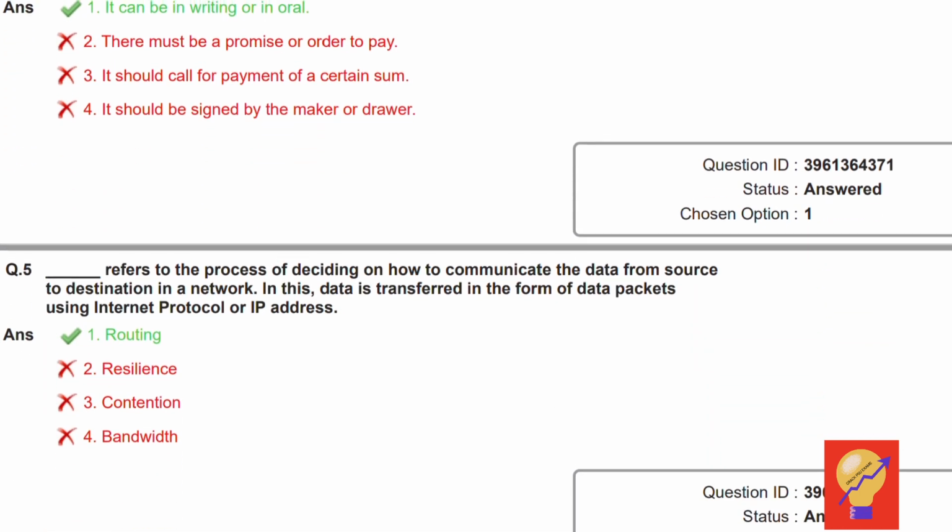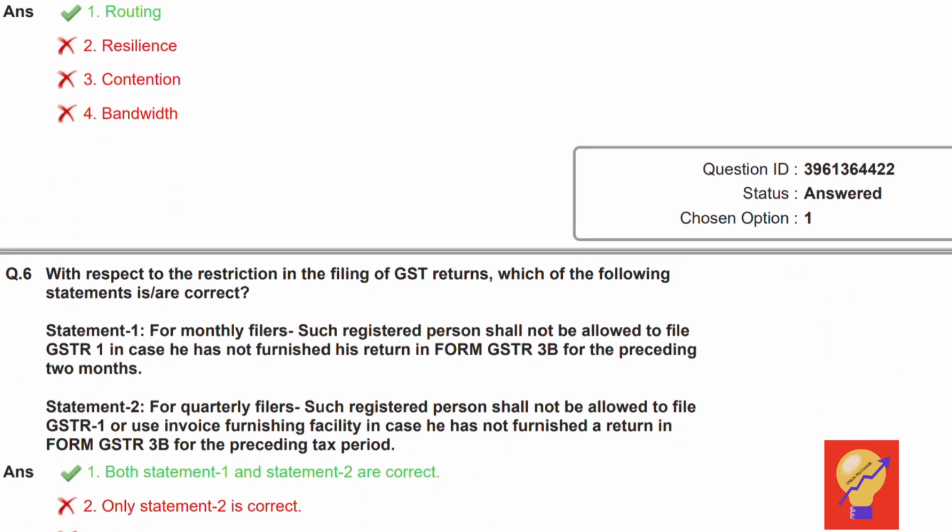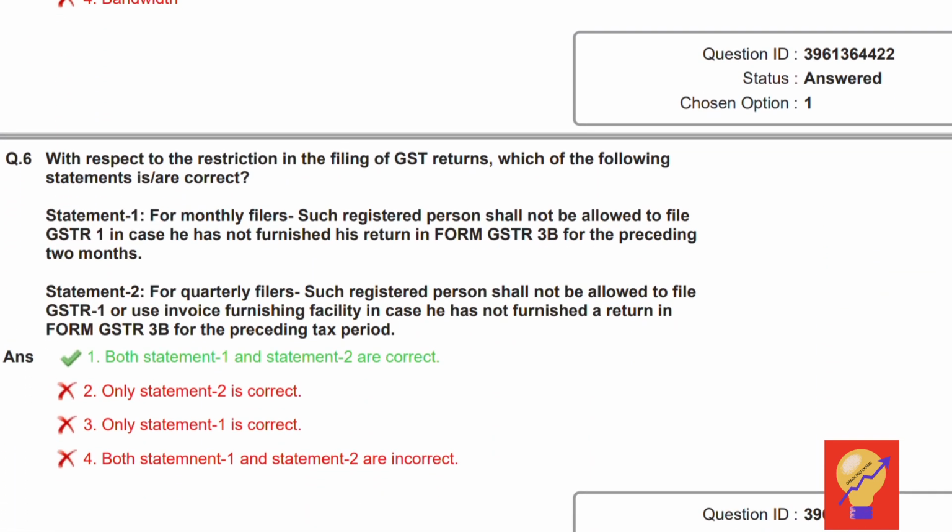Question 5. Dash refers to the process of deciding on how to communicate the data from source to destination network. In this, the data is transferred in the form of data packets using internet protocol or IP address. Routing is the correct answer. Question 6. With respect to the restriction in the filing of GST returns, which of the following statement is correct? Statement 1. For monthly filers, such registered person shall not be allowed to file GSTR-1 in case he has not furnished the return in form GSTR-3B for the preceding 2 months, which is correct.